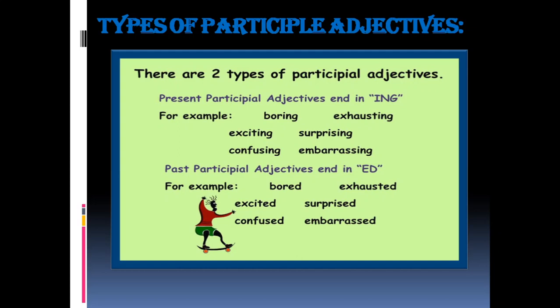Next, the other type is past participle adjectives. These participle adjectives end with ed. Okay, they end with ed. For example, bored, exhausted, excited, surprised, confused, embarrassed.